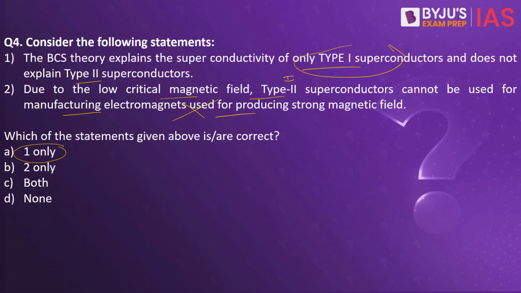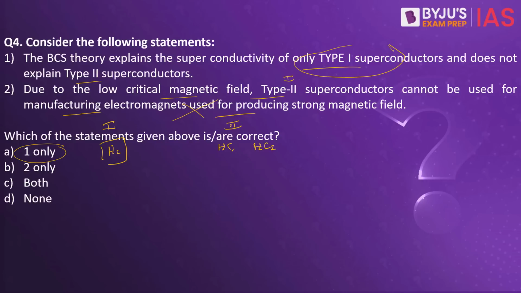Type 1 superconductors have only one critical magnetic field, but type 2 superconductors have two critical magnetic fields: the lower critical field, which is Hc1, and the upper critical field, which is Hc2.